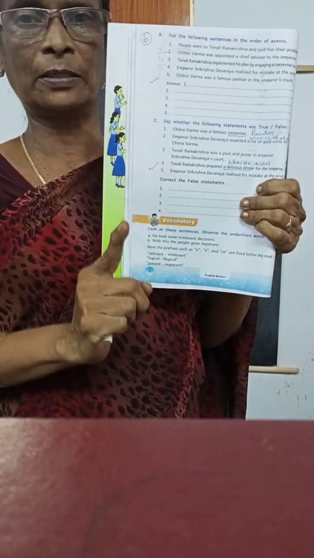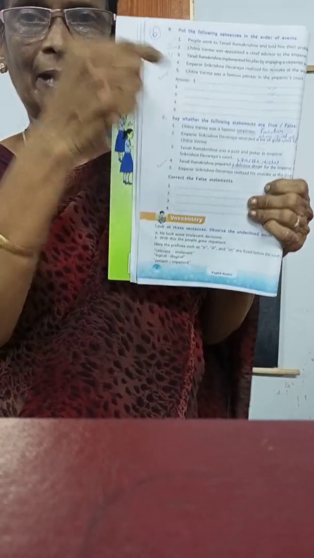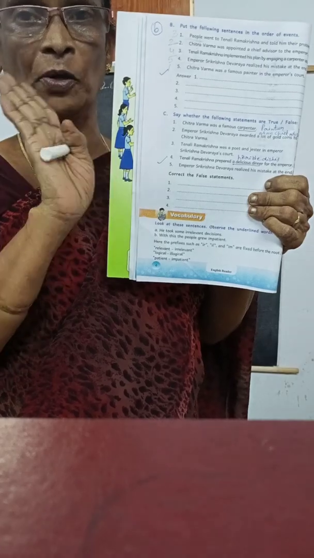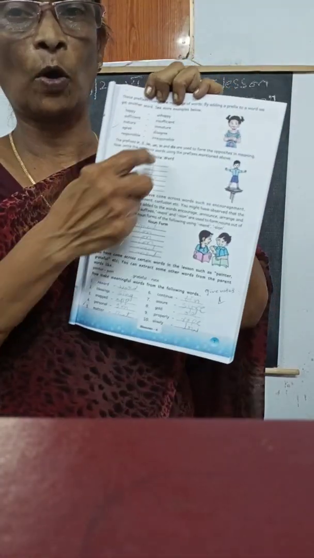So what is wrong? You have to write the correct answer on the line. Only wrong answers you have to write on the line with the correct answer. Okay, ma? This is number 2. Number 1, you have to write in order. And second one, true or false, which is the wrong one, you have to make it correct and write on the line. Only wrong answers.